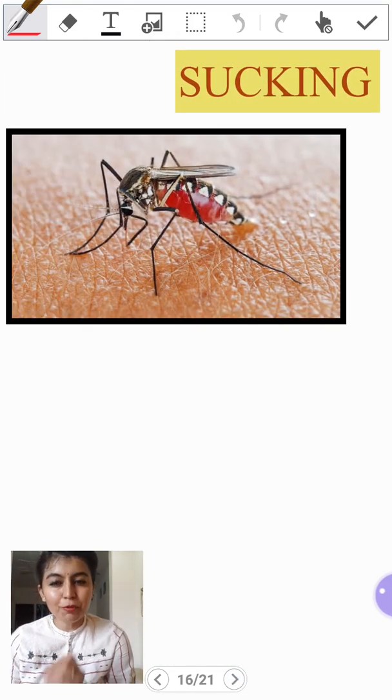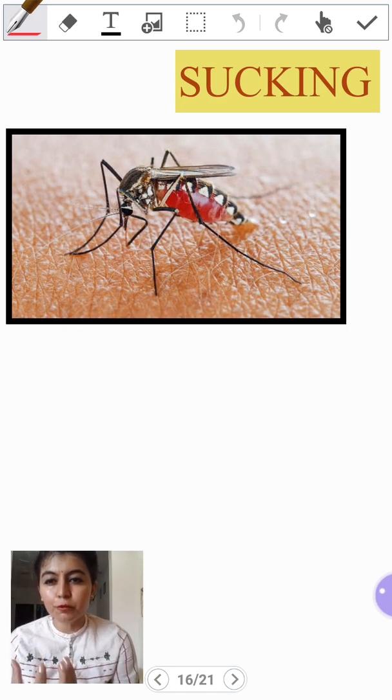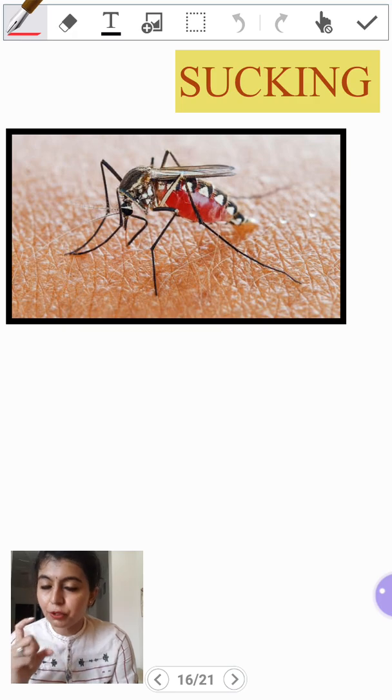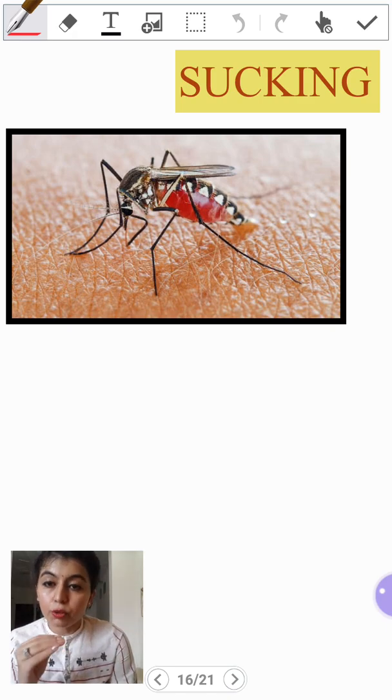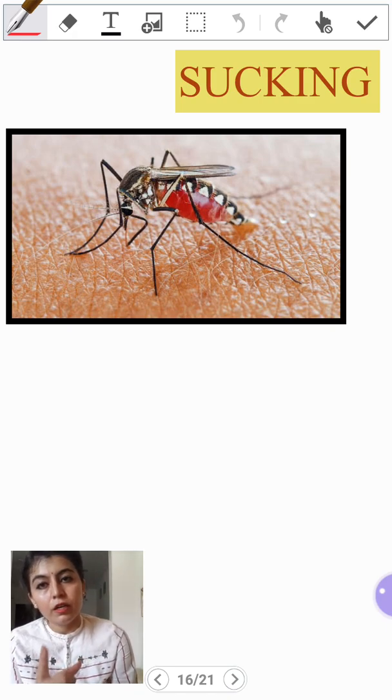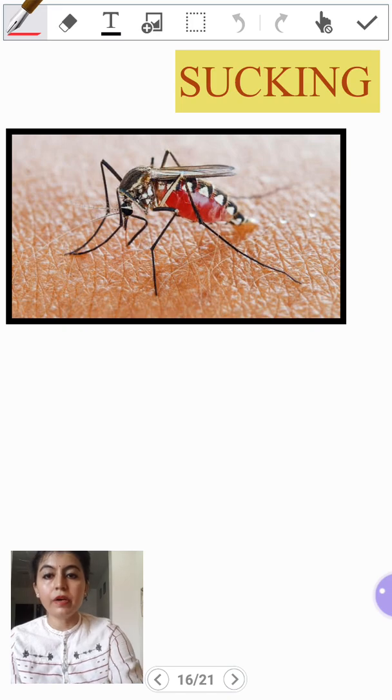What is sucking? Children, you might have taken fruity or some other soft drinks in a Tetra pack for which you get a straw. So how do you drink it? You suck it with the help of the straw. So certain insects or animals suck the liquid food. They have tube-like structures through which they suck it. You can see the picture of a mosquito here.